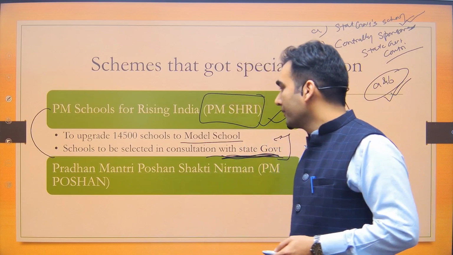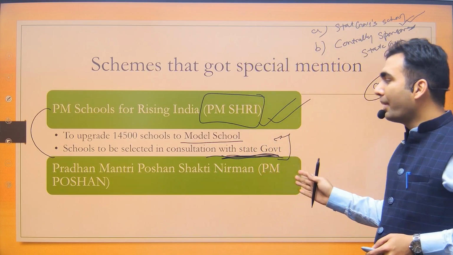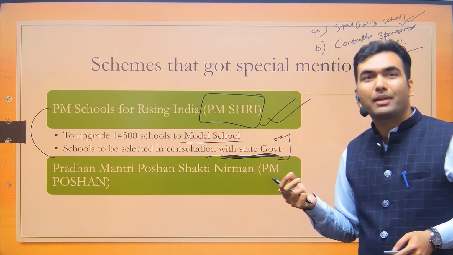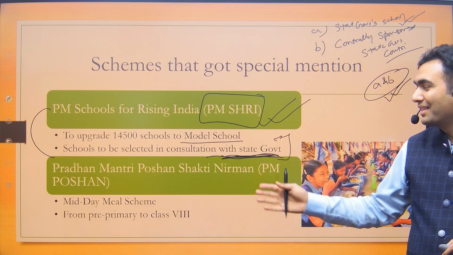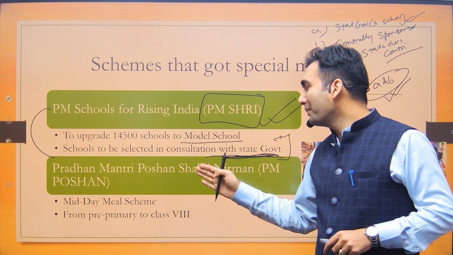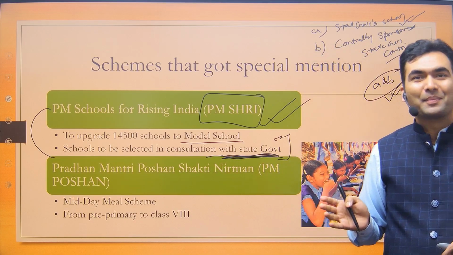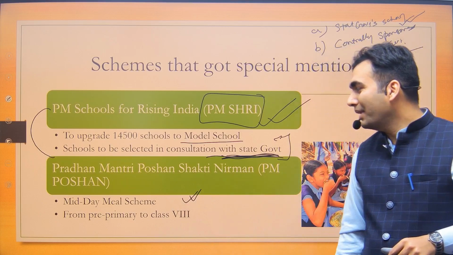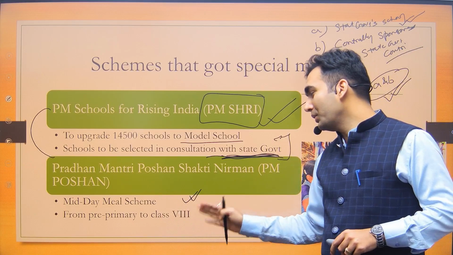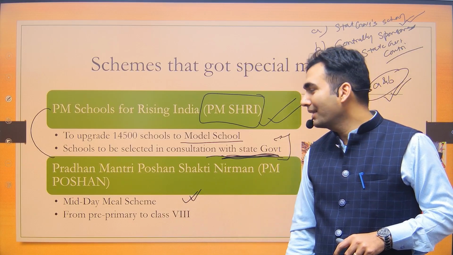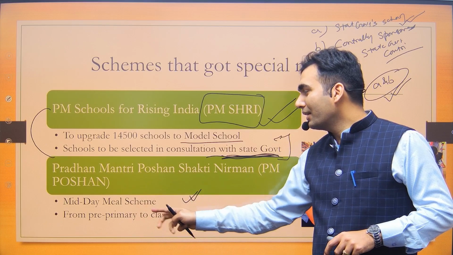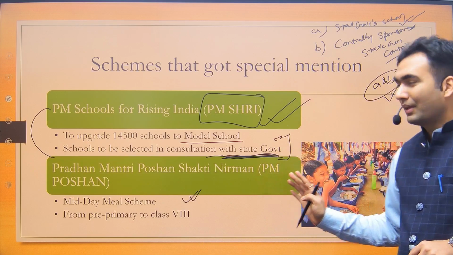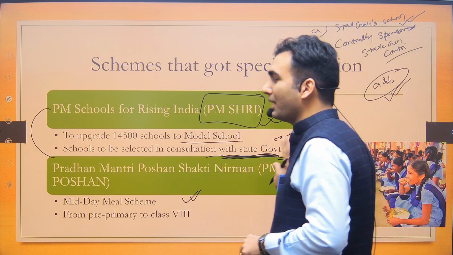Next is Pradhan Mantri Poshan Shakti Nirman, PM Poshan. This is again like they have changed Faizabad to Ayodhya, and they have changed the name of the midday meal scheme to Pradhan Mantri Poshan Shakti Nirman. So nothing has changed. They have simply added one component: earlier, from 1st standard to 8th standard, midday meal was provided. Now they are saying that pre-primary students will also be provided midday meal. Nothing has changed as such in the PM Poshan scheme.